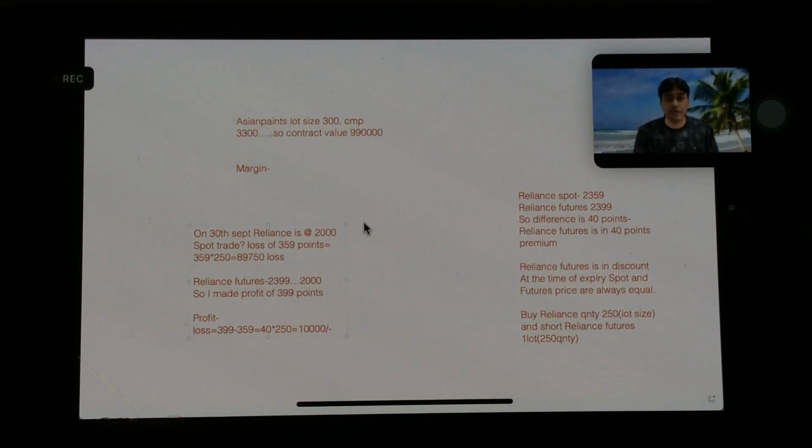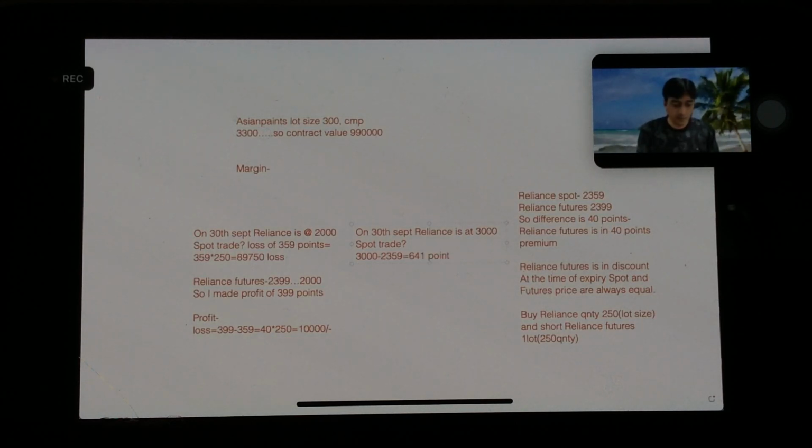Let's take another scenario because we have done future short, right? So on 30th September, Reliance Industries is at 3,000. In the spot trade, what will be happening? 3,000 minus 2,359 because we have purchased it. So we will be making profit in cash trade. So 3,000 minus 2,359, that is 641.